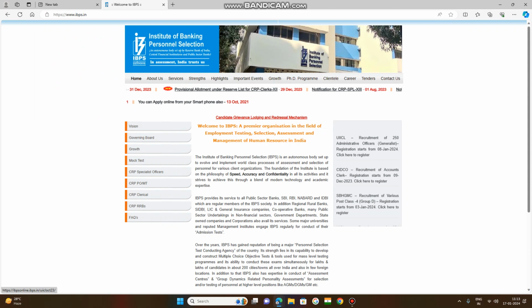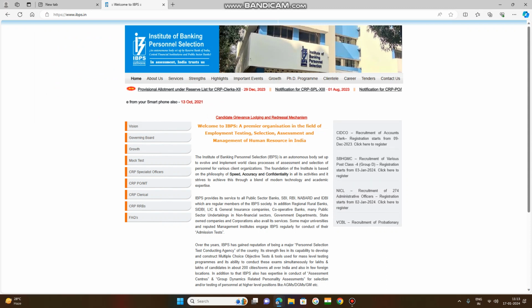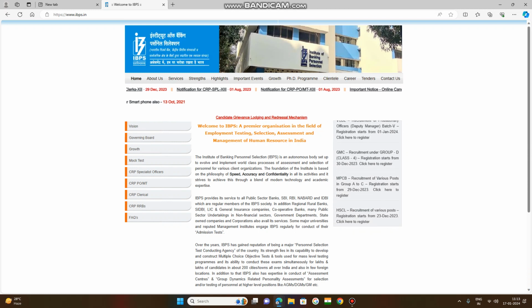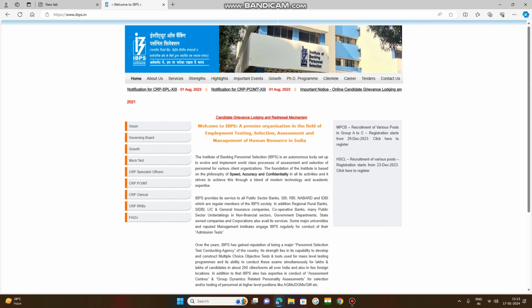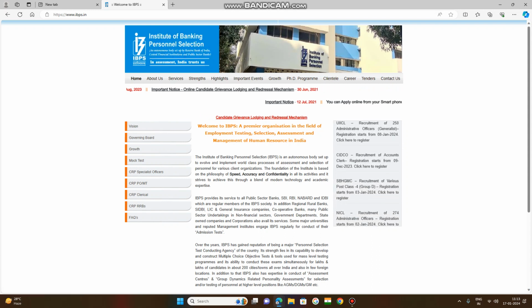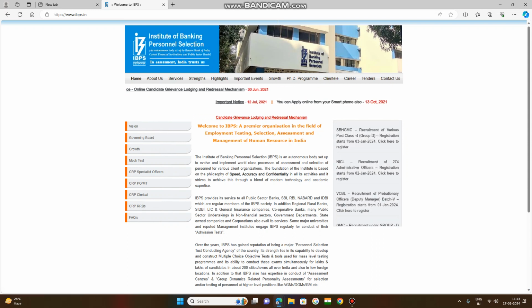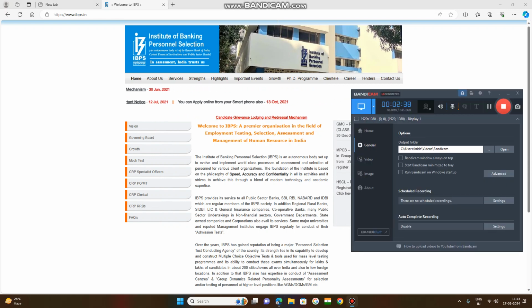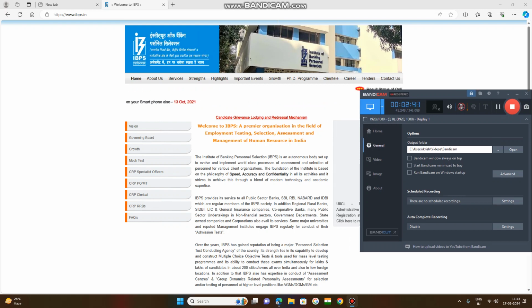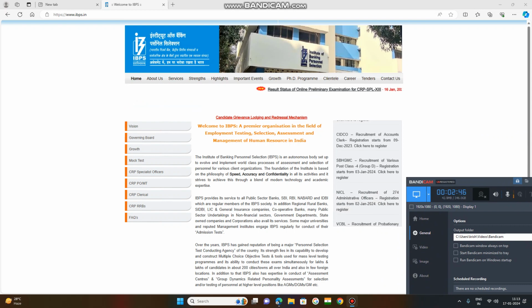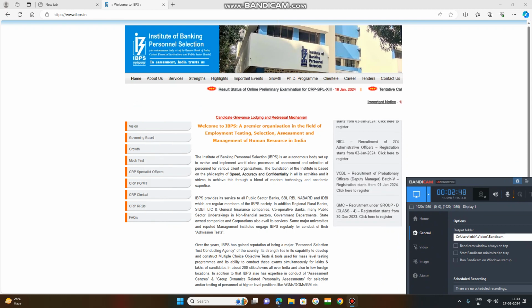So the 2024 and 25 notification job calendar was released. First of all, let us download that 2024 calendar so that we can analyze the job opportunities in the banking sector. You need to log into this ibps.in portal.